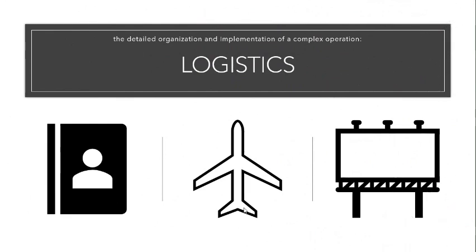So the first term that I would like to look at for our first class officially is logistics. And what exactly are logistics? Logistics is the detailed organization and implementation of a complex operation. Logistics refers to the time that you spend calculating the profit to loss ratio. You might want to know how much stock you have, and how many more stocks you need. That's what logistics basically is. It's a complex inner working of an organization. It's basically those things that go on behind the scenes that we don't usually see.